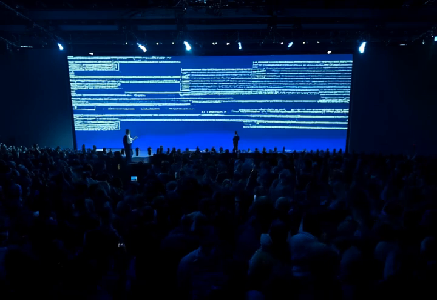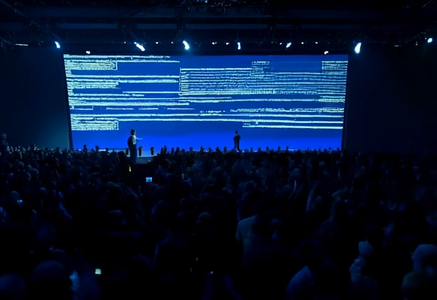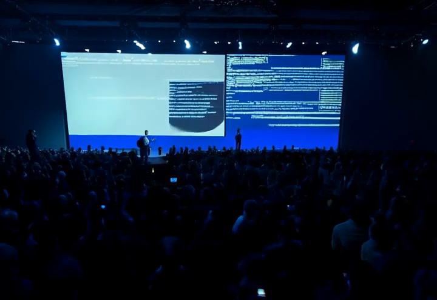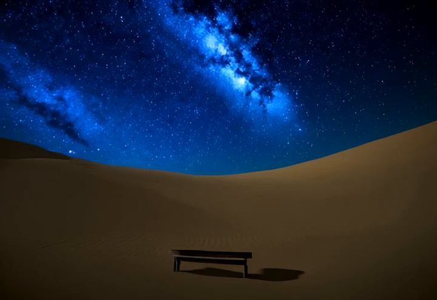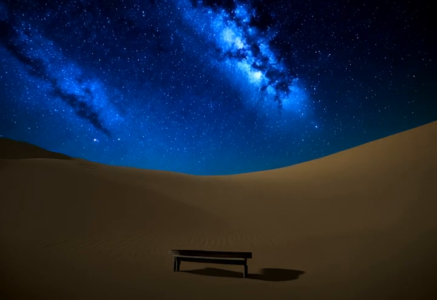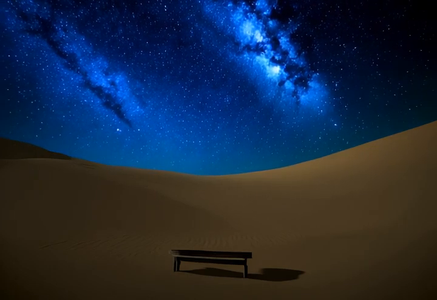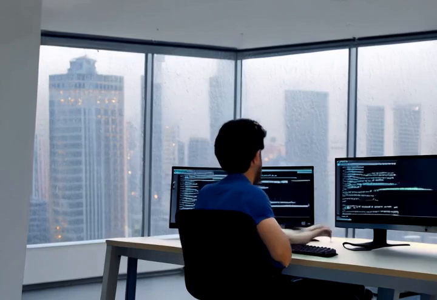What about Rust or Go? Are they on the roadmap, or are those languages left out in the cold? The article doesn't specify, but expansion is implied. They'll likely add support as the community demands it. Fair enough. What's the release timeline? Can I start testing this today, or do I need to wait? Initial previews are available now, with GA later this year, so you can try it before it's fully polished.